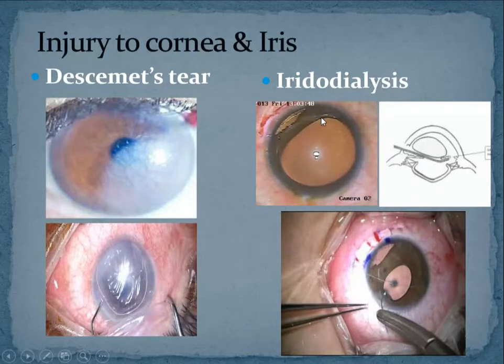So how do we recognize that there is an iridodialysis while doing the surgery? One is there will be bleeding into the anterior chamber causing a hyphema. Second thing is the pupil will change its shape to a D-shaped pupil. The commonest site of iridodialysis is the 6 o'clock position because most of the time it occurs when you engage the nucleus and try to pull the nucleus out of the anterior chamber. By mistake, along with the nucleus, if you engage the iris also and try to pull it with force, the iris gets torn.